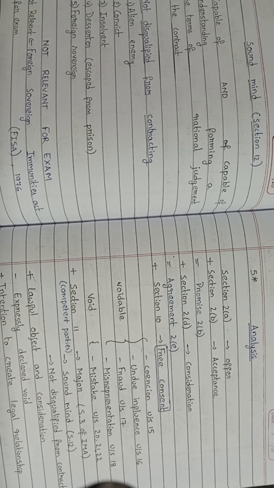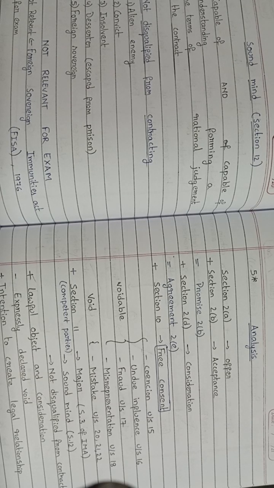Coercion means if a person is threatening other to do an act which is not comfortable and which is not with consent of the acceptor. Acceptor is afraid and then does that act which the offerer is saying, then it is coercion.